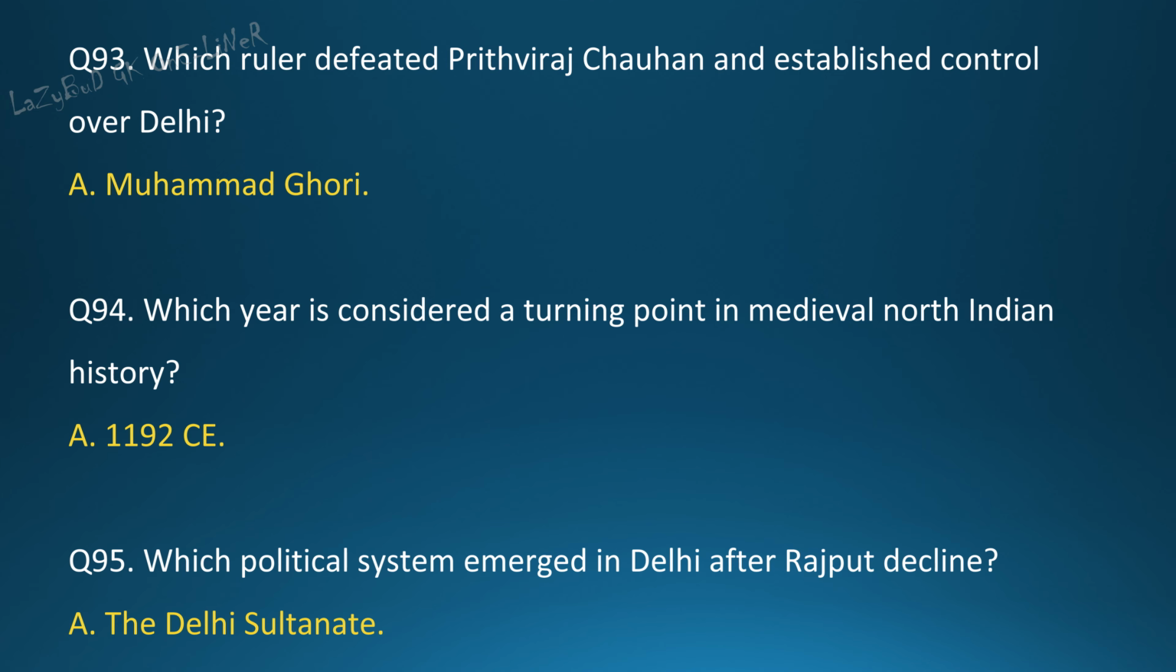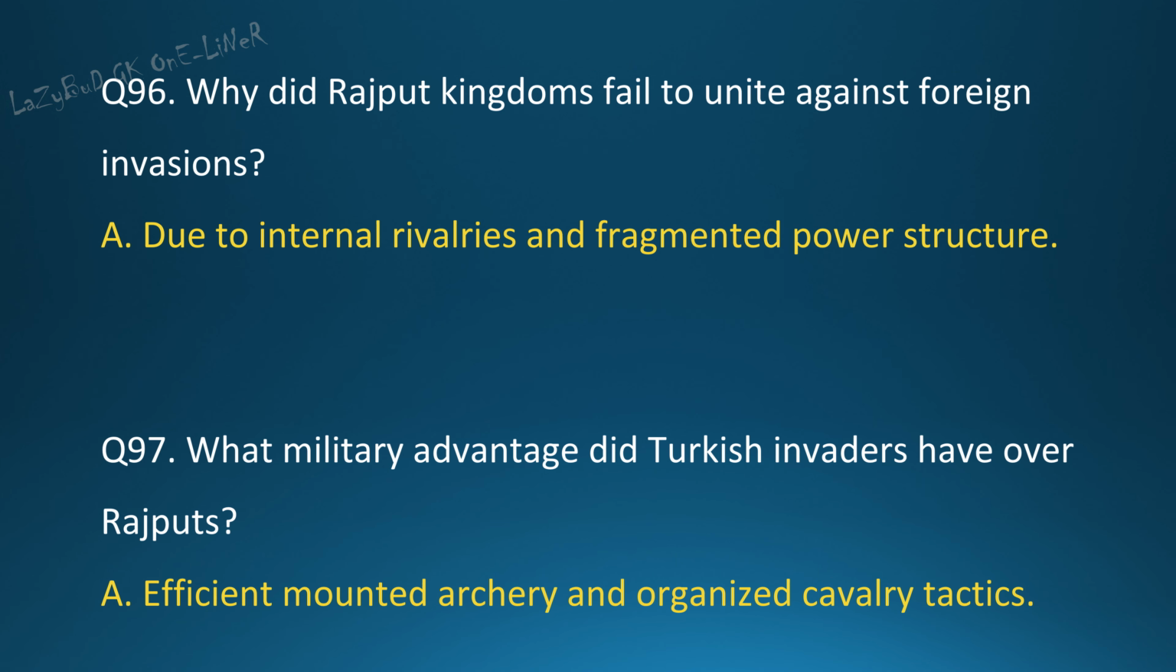Question 95. Which political system emerged in Delhi after Rajput decline? Answer. The Delhi Sultanate. Question 96. Why did Rajput kingdoms fail to unite against foreign invasions? Answer. Due to internal rivalries and fragmented power structure. Question 97. What military advantage did Turkish invaders have over Rajput? Answer. Efficient mounted archery and organized cavalry tactics.